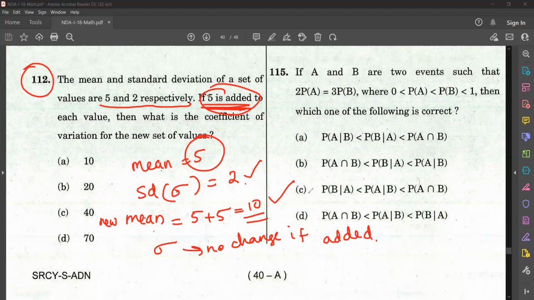Now how to find coefficient of variation? Coefficient of variation is equal to sigma by mean into 100. So when some value is added to the observation, mean will change. Who will not change? Standard deviation will not change. Addition does not have any effect on standard deviation.